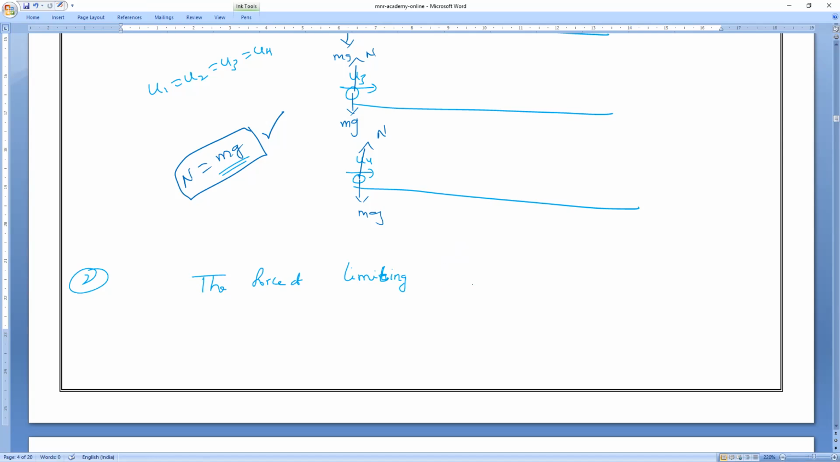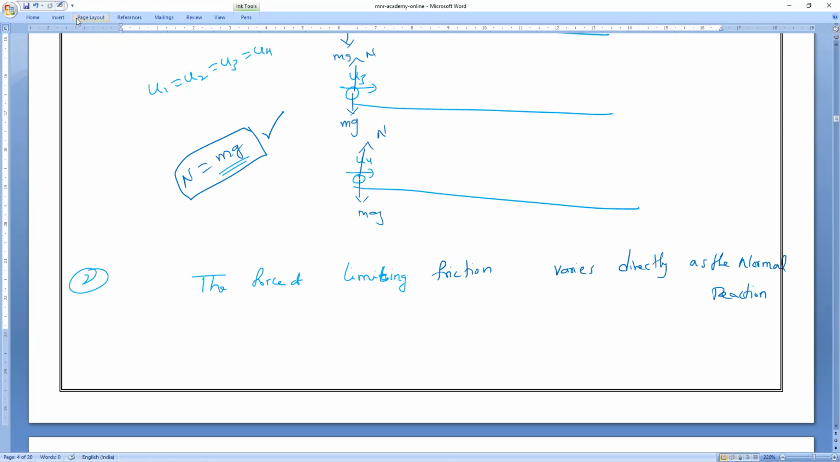Second law. The force of limiting friction. All of you write it. The force of limiting friction varies directly as the normal reaction. So if the normal reaction increases, then does limiting friction also increase or decrease?